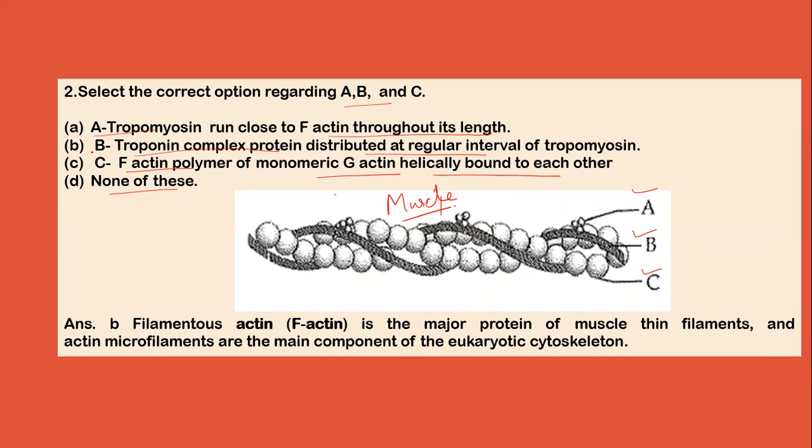Now among these options, we can see that option B is correct, that is, B represents the troponin.